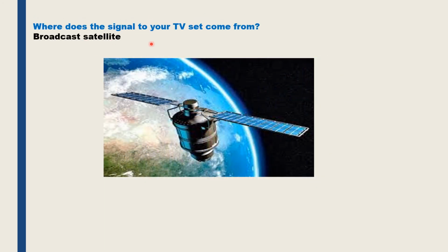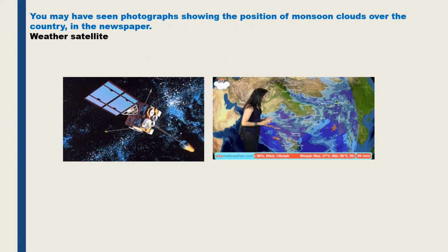Where does the signal to your TV set come from? The signal for a TV set comes from the broadcast satellite. You must have seen photographs showing the position of monsoon clouds over the country, either in the newspaper or on television. So how is this possible? The position of the monsoon clouds is detected with the help of the weather satellite.